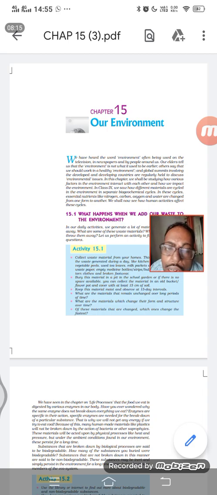So carbon dioxide we have to control. If carbon dioxide is expelled from these companies and vehicles, there will be other gases also, like carbon monoxide, oxides of sulfur, those things will be there. There is no doubt, it is harming our environment. So it is questioning our survival also.